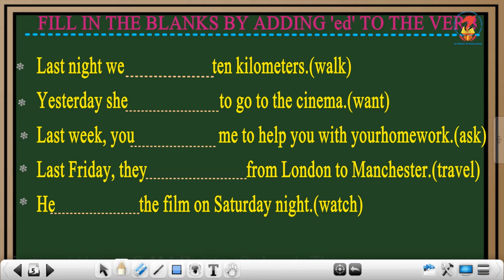So read the sentence and see. Last night we walked 10 kilometers. Last night, walk is the action word given. So what do you have to add? Yes, you have to add ed, which shows that the action is over. So write walked. Likewise, the next one: yesterday she wanted to go to the cinema. Yesterday, the word itself shows that the action is over. So add ed and make it wanted.